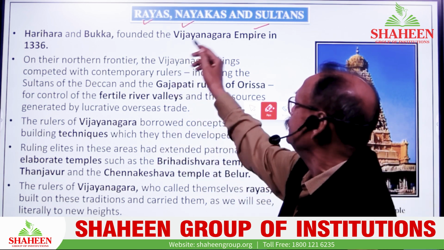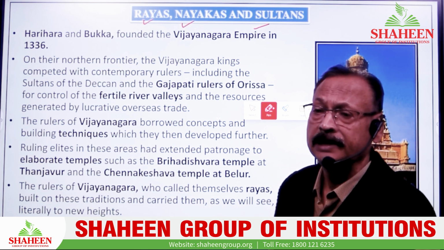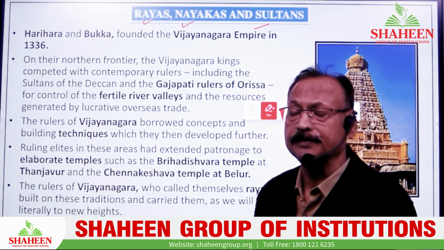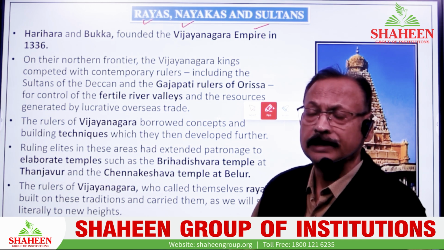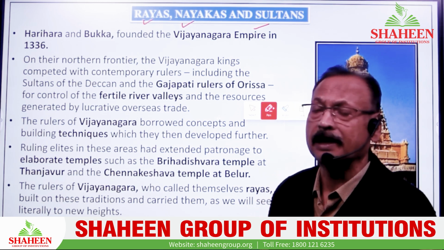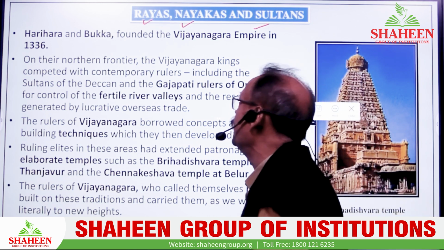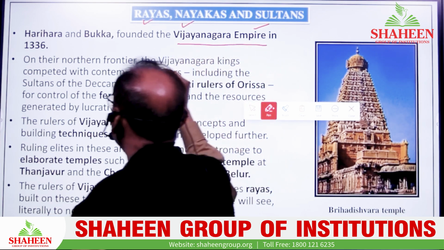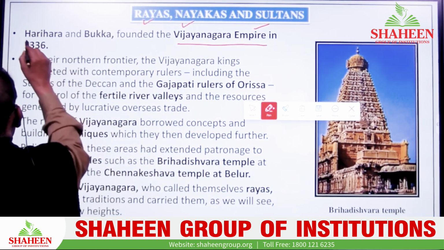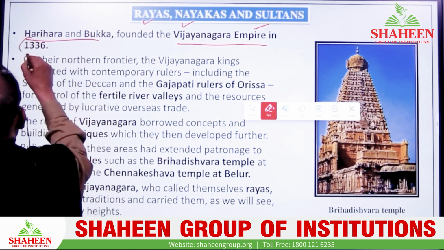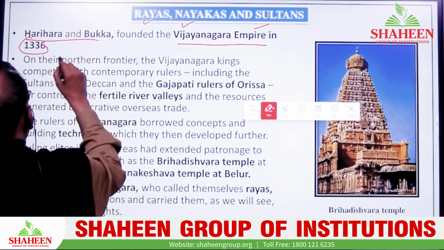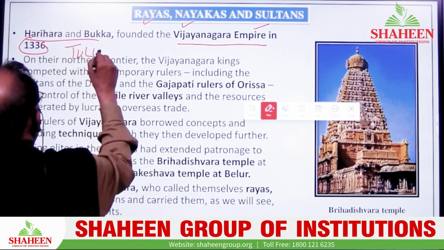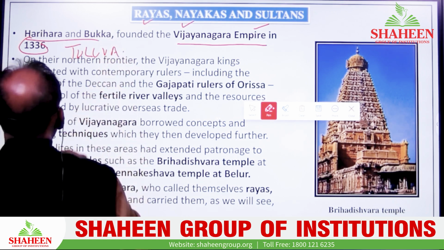The Rayas and Nayakas were the administrators of this time, and they contributed plenty of time to making the city more glamorous, more enchanting, more collaborative. And it was Harihara and Bukka who founded the Vijayanagara Empire. Note it down too. Harihara and Bukka founded the city of Vijayanagar in 1336, and both of them belong to the Tuluva dynasty. They belong to whom? Tuluva dynasty.